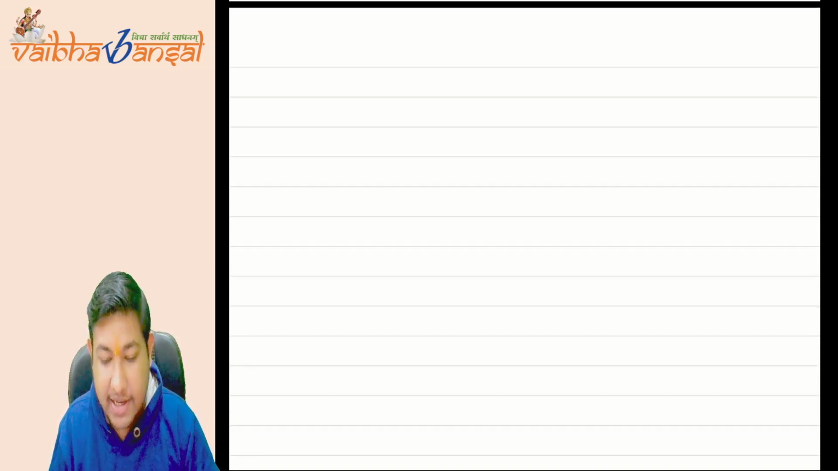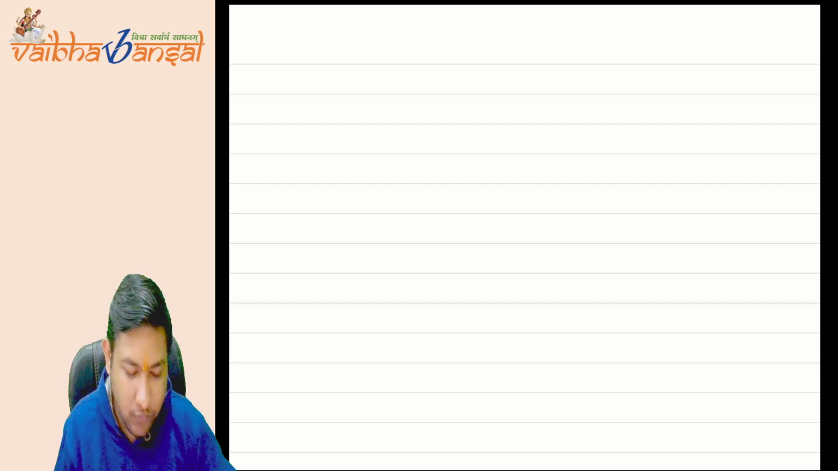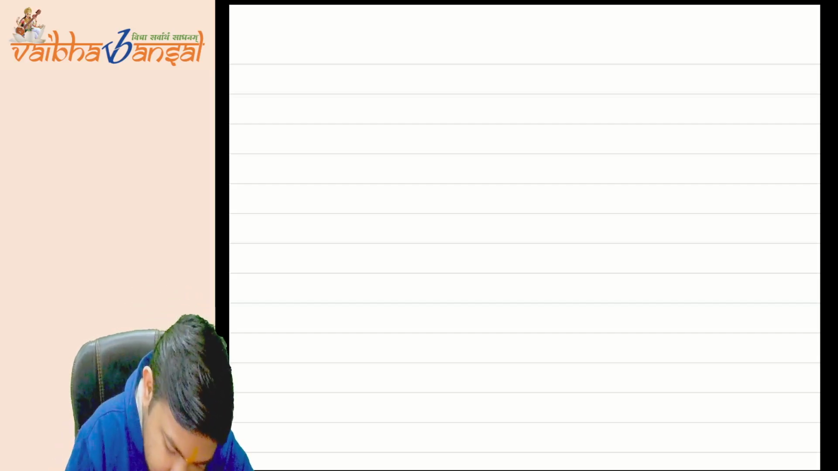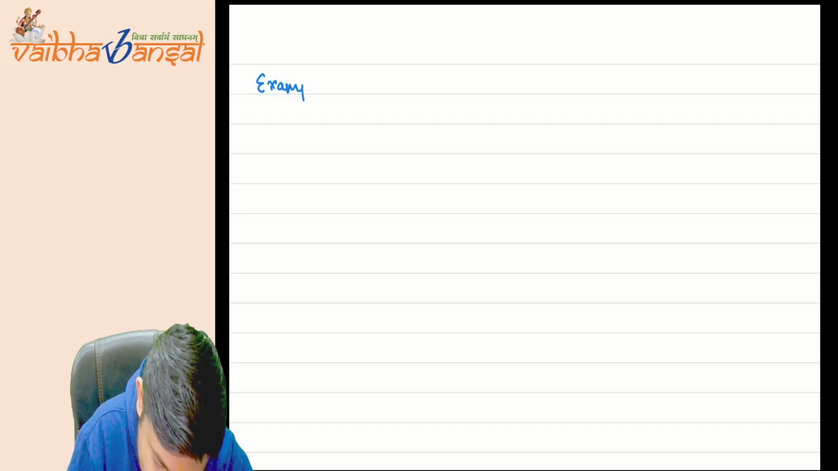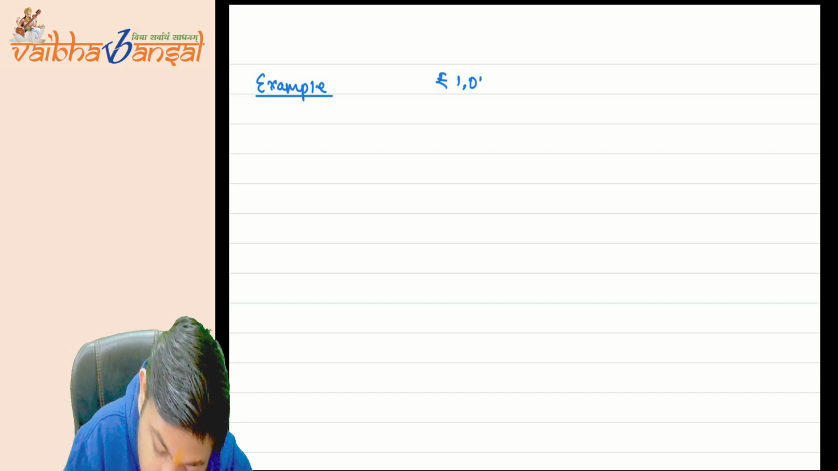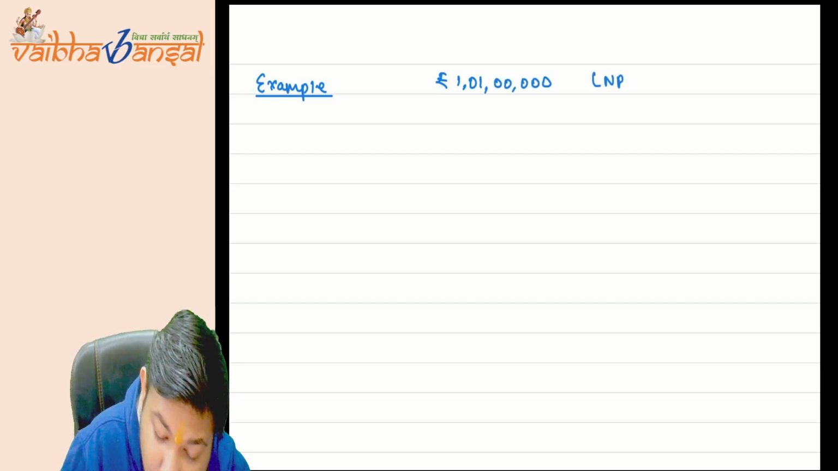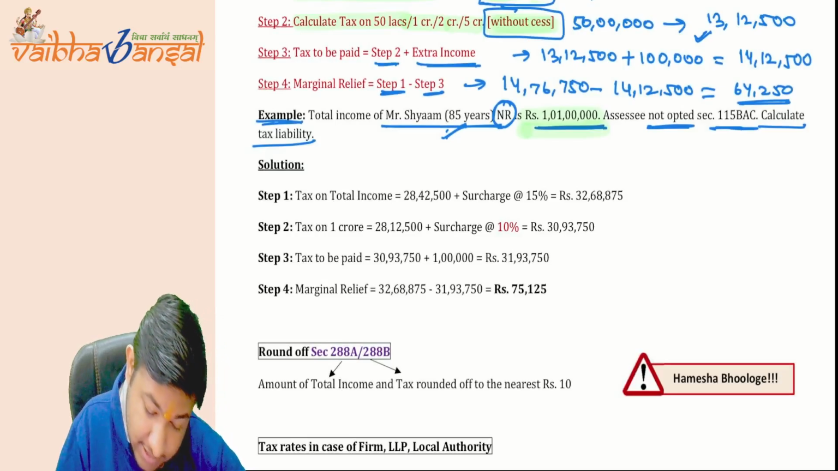To give you clarity on how things will work. Example: 1 crore 1 lakh rupees. He is a non-resident. His name is Mr. Shyam, 85 years.